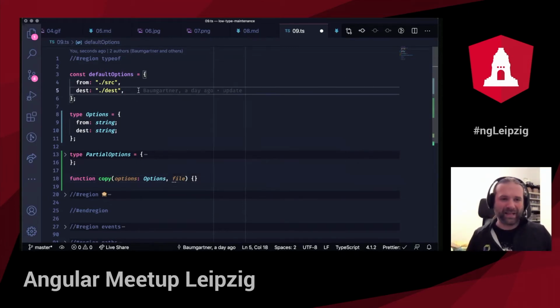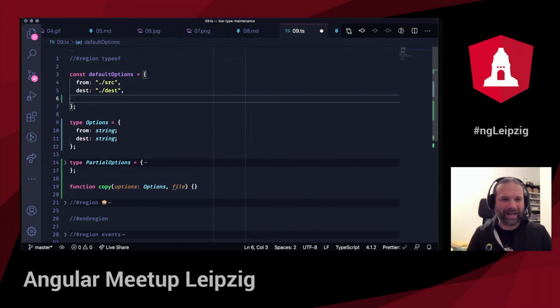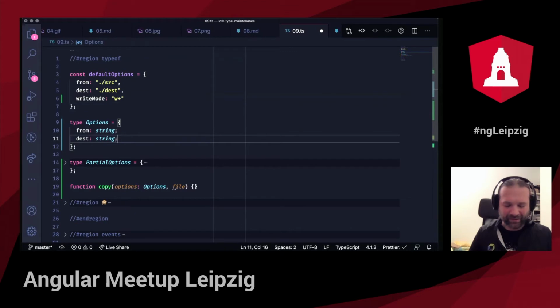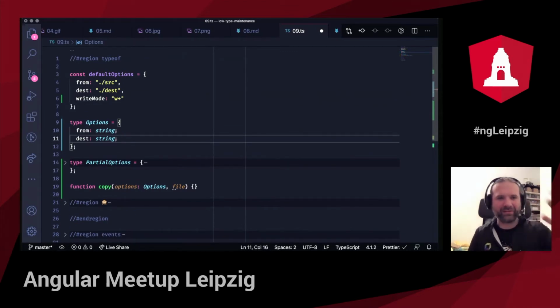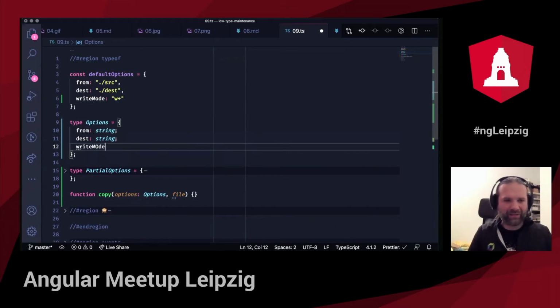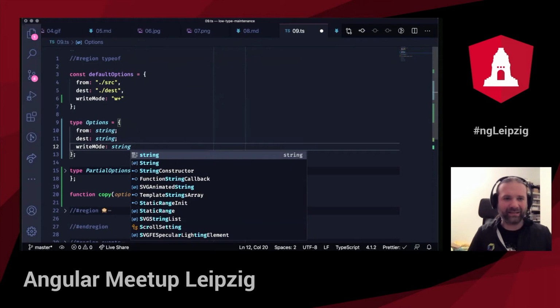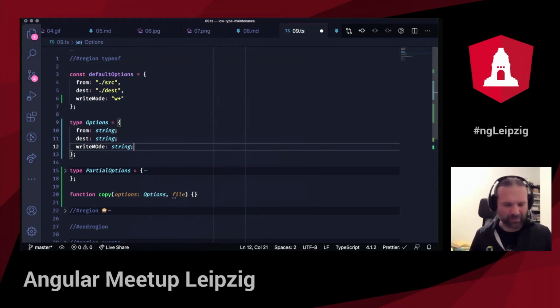So let's say I have more options than just from test. I want to have a write mode, which in that regard overrides stuff. And here I have to maintain it. So I have to add the same information that I have in default options already. I have to add it again. Maybe I do a typo, just like right now, and suddenly my code doesn't work anymore. So this is something that I want to avoid.